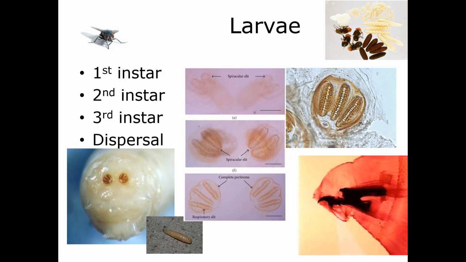And so you want to start looking for these pre-pupal and these pupating maggots a little further away from the body, because you want to find the oldest maggots. And we'll talk about that a little bit more when I get into actually how to do time of colonization estimation. The older the maggot, the more accurate your time of colonization. If you don't find these ones that have actually left the body, you're going to be underestimating the time of colonization. Now, the dispersal of maggots is also important because it could seem like there are more maggots on a body than there really are, because they're all moving away.